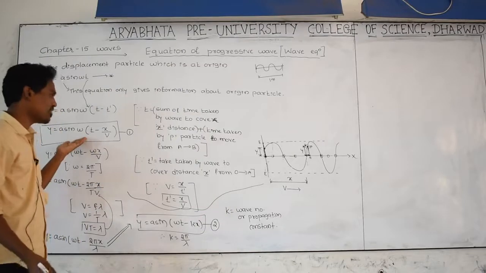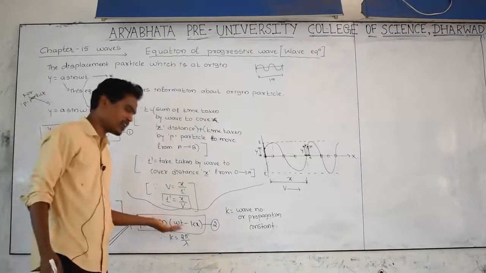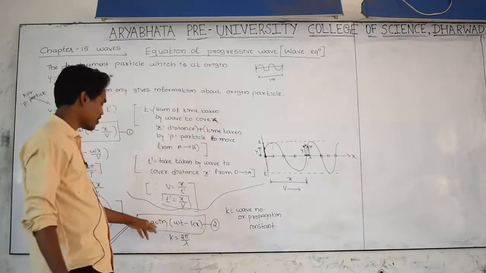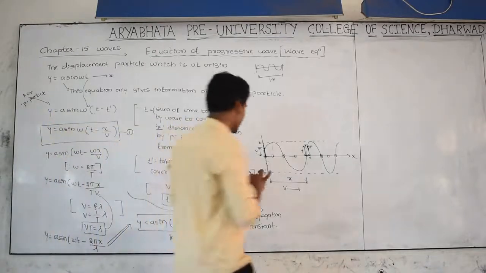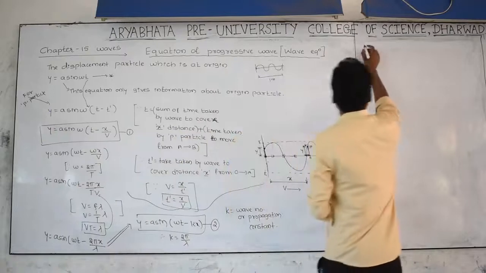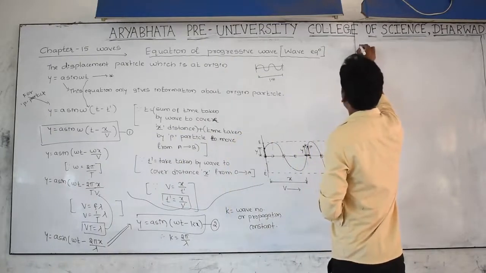Wave equation can be written like this, or wave equation can be written like this. This is also wave equation in one form. This is also wave equation, and another form is there. We know that another form, the third form.